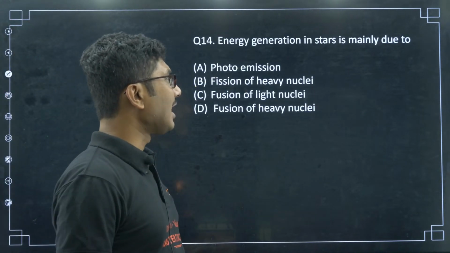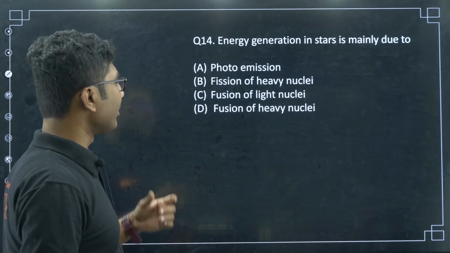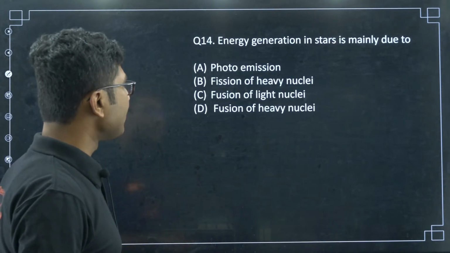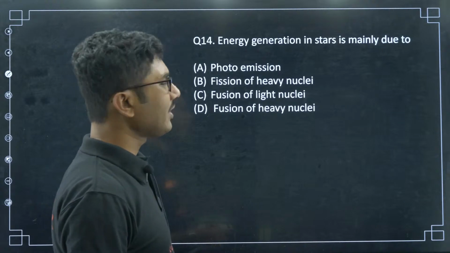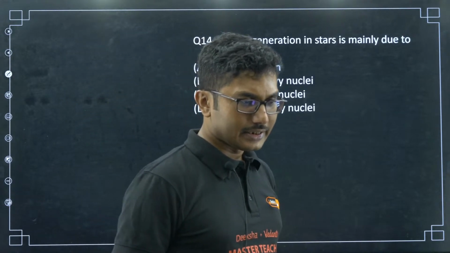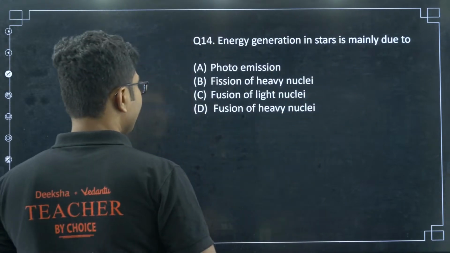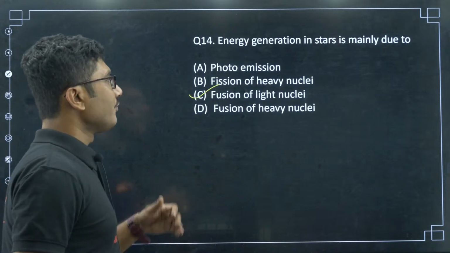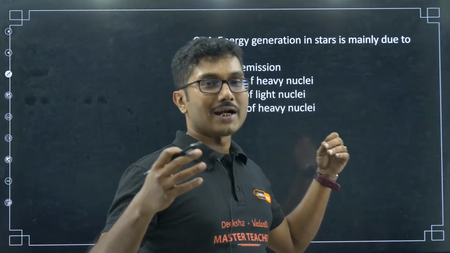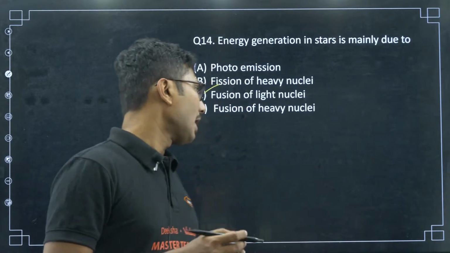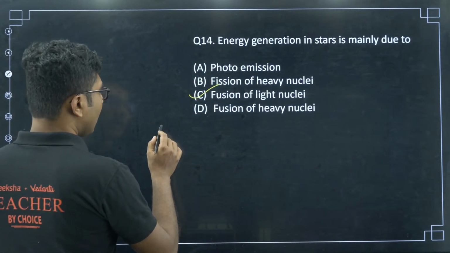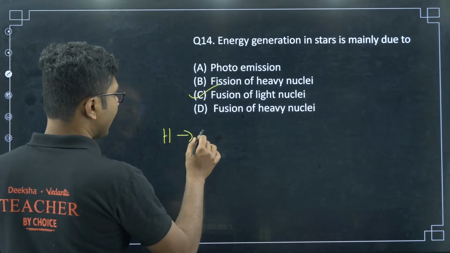Energy generation in stars is mainly due to, I already gave you the answer, photo emission, fission of heavy nuclei, fusion of light nuclei, fusion of heavy nuclei. Let us see, 14C, fusion of light nuclei. So, stars can basically fuse up to iron. For example, if you combine hydrogen, you get helium.